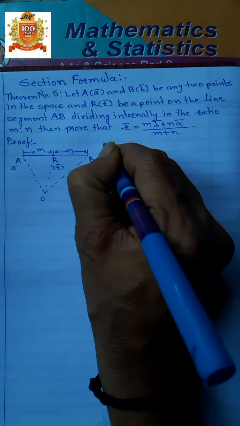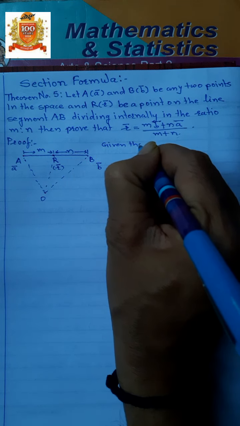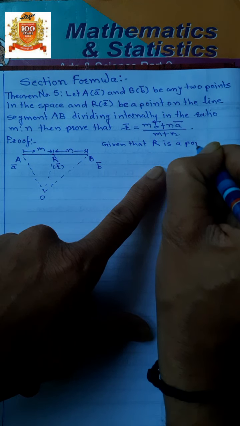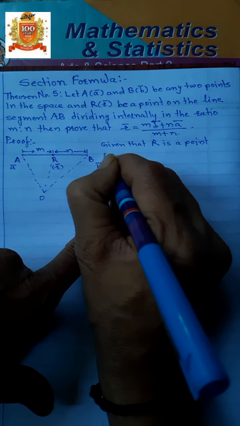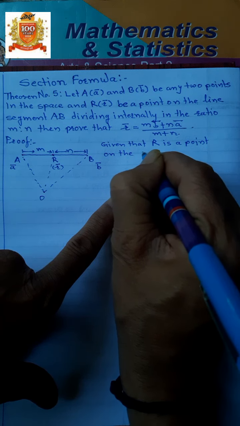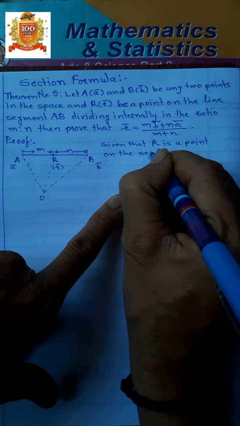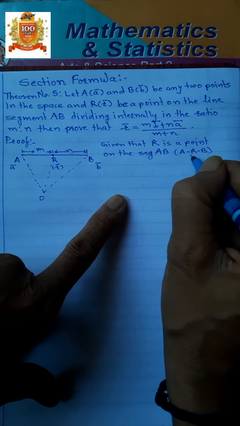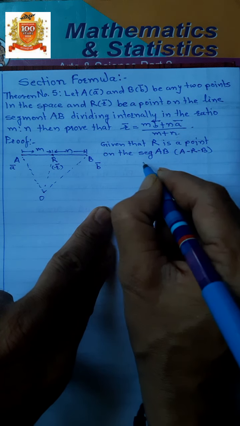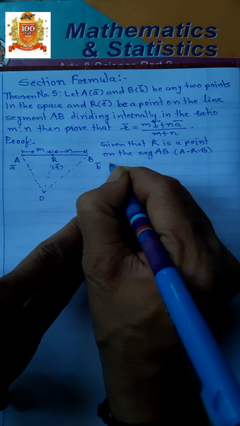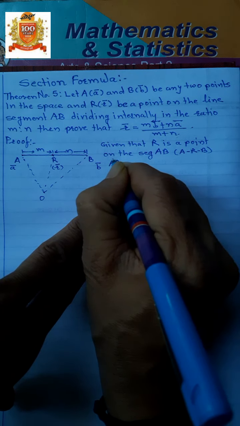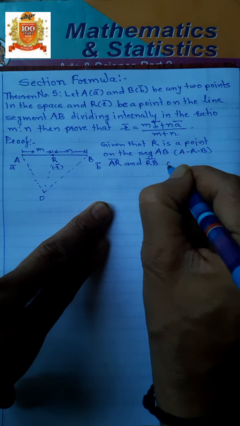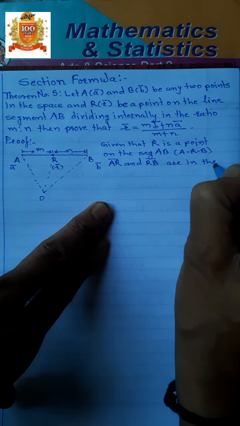Given that R is a point on the line segment AB, as shown here in A, R, B. This shows that point R divides AB internally, that is, vector AR and vector RB are in the same direction.